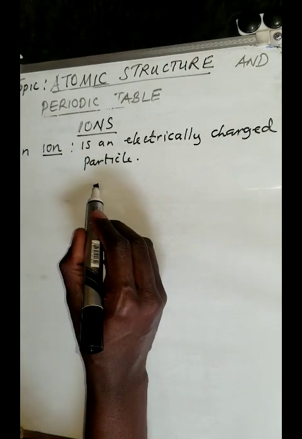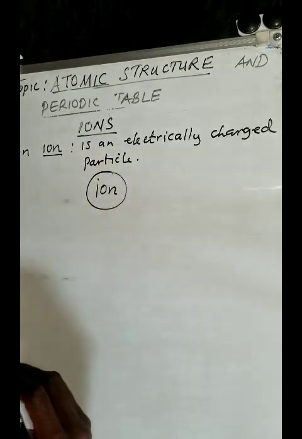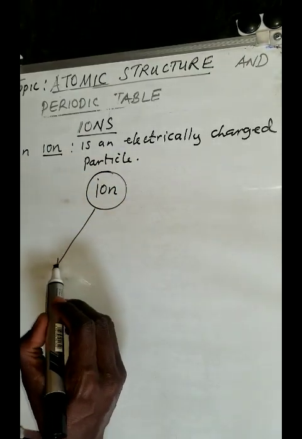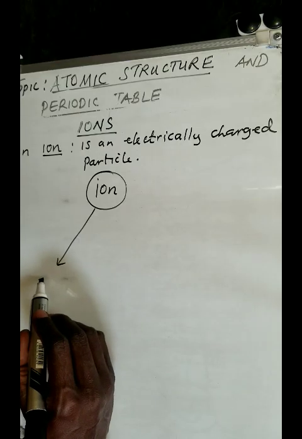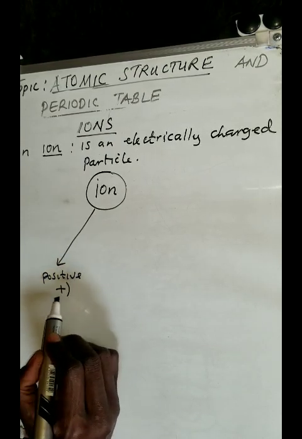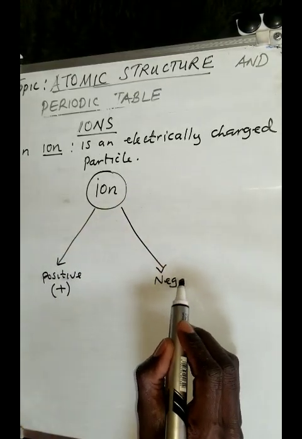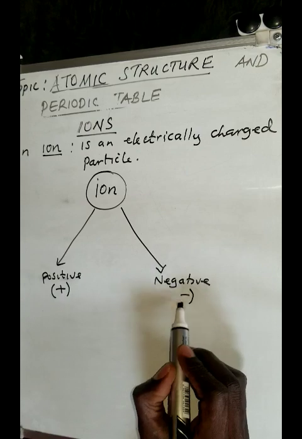So let me just give you a roadmap. If this is an ion, which is an electrically charged particle, this particle can either be positive or it could be negative. That's what we mean.